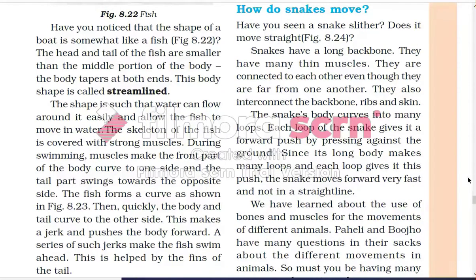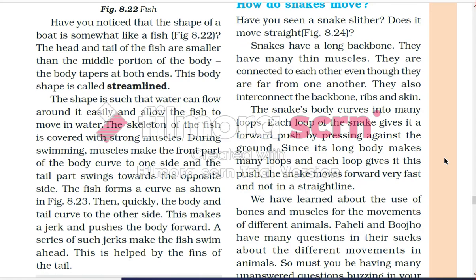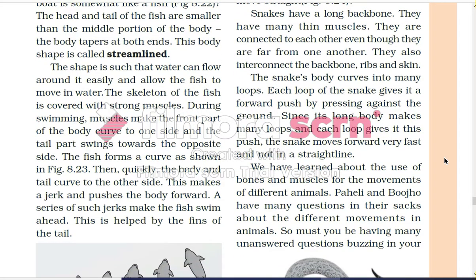So after fish we are going to talk about snakes. Snakes have a long backbone. They have many thin muscles. They are connected to each other even though they are far from one another. They also interconnect the backbone, ribs, and skin. The snake's body curves